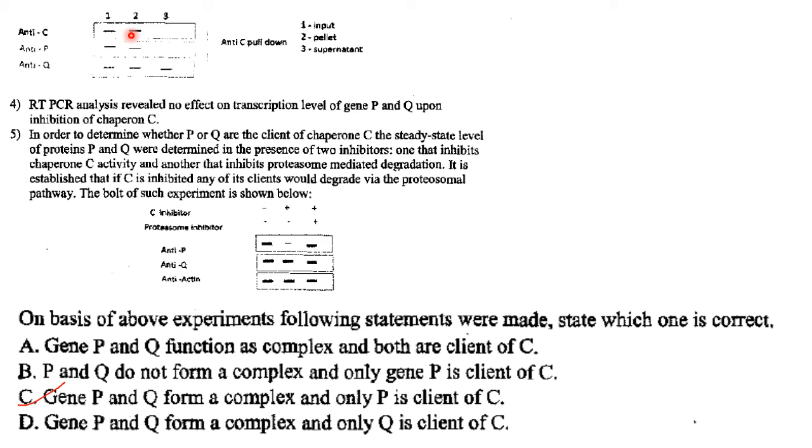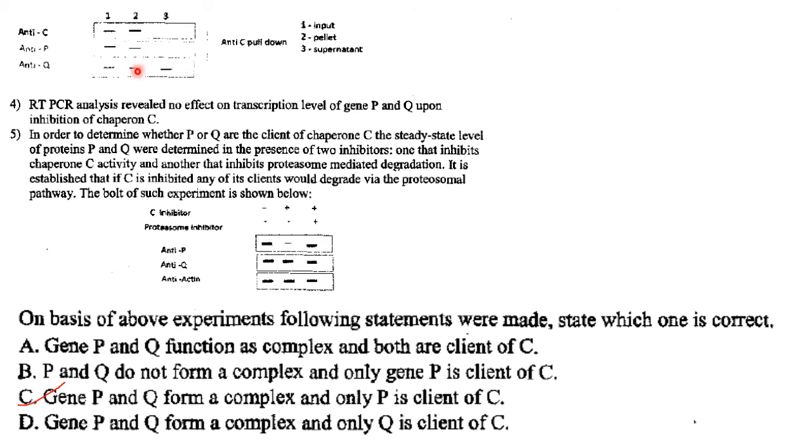And since Q is bound to P, it co-precipitated along with P bound to C. So P is bound to C and Q is bound to P, but Q is not bound to C.